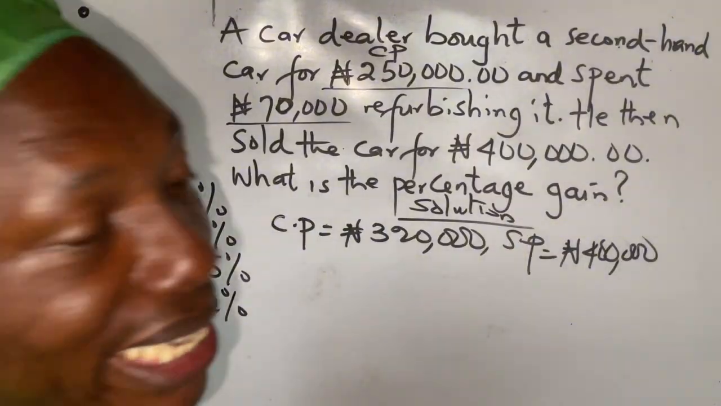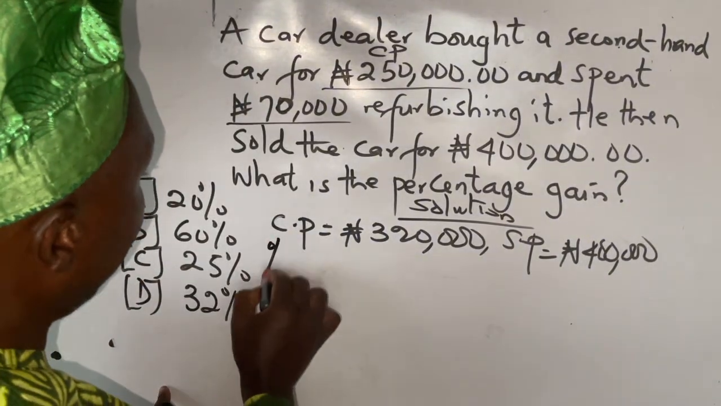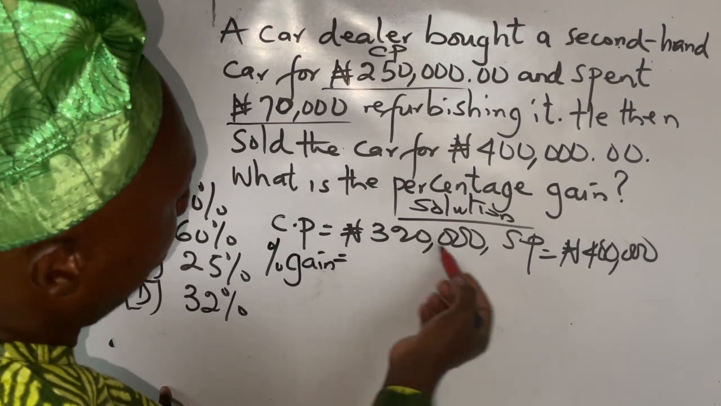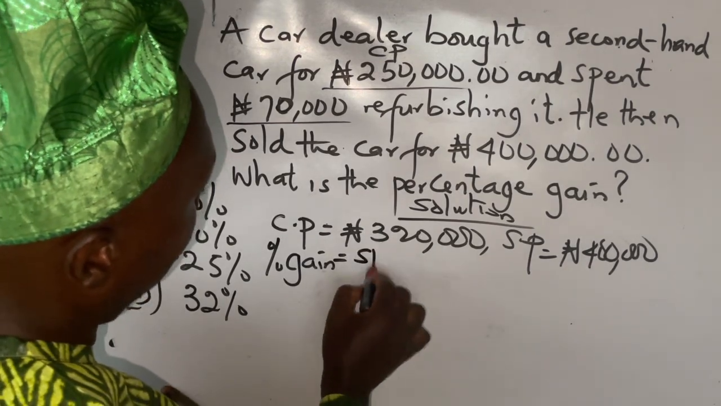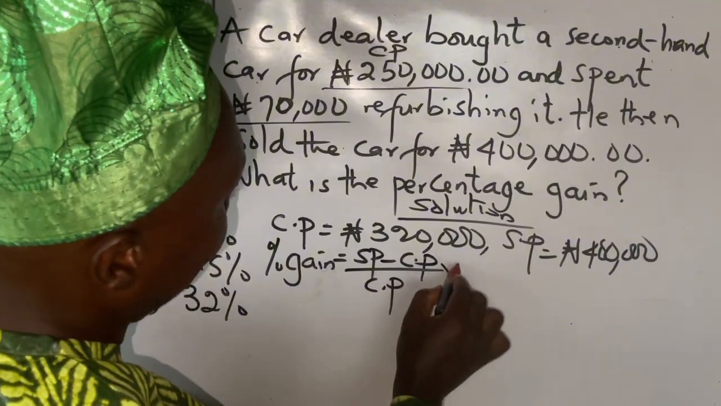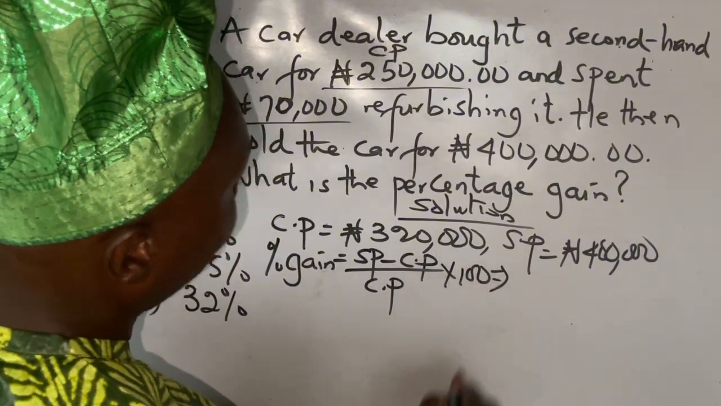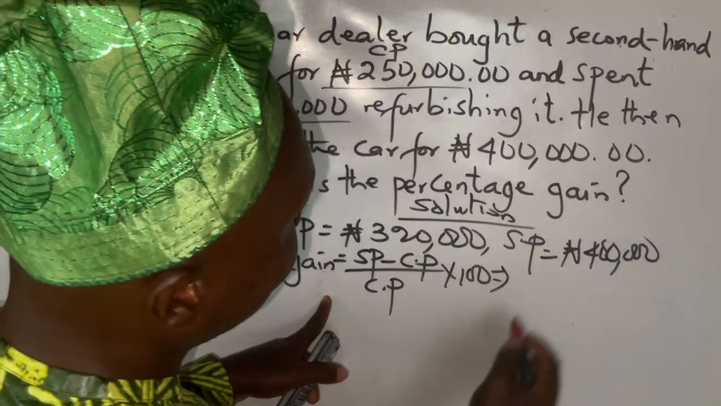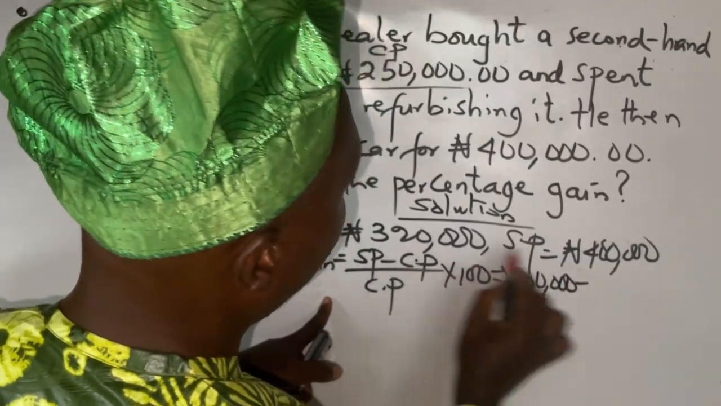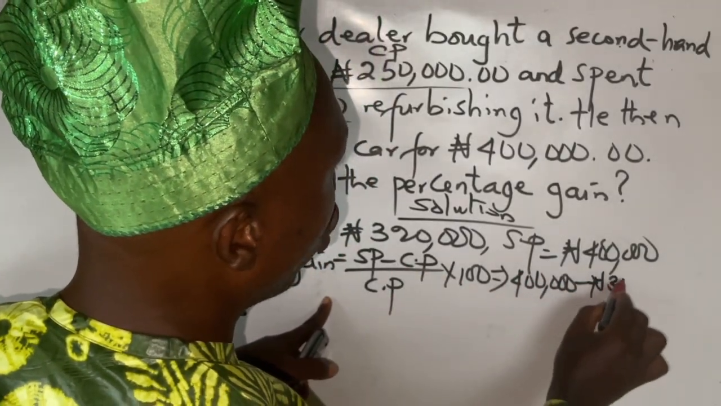What is the percentage gain? The formula for the percentage gain is our profit, which is selling price minus cost price, over cost price, times 100. So let's plug in this. Selling price is 400,000. Our cost price, 320,